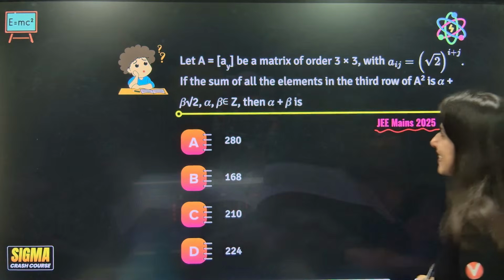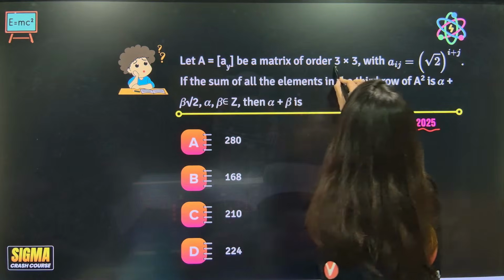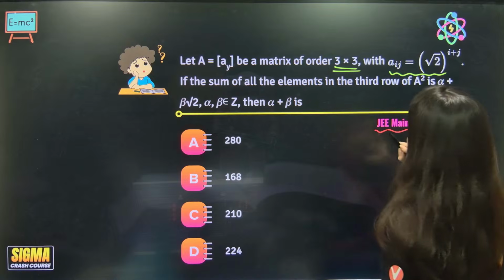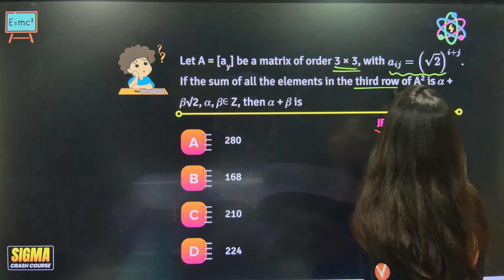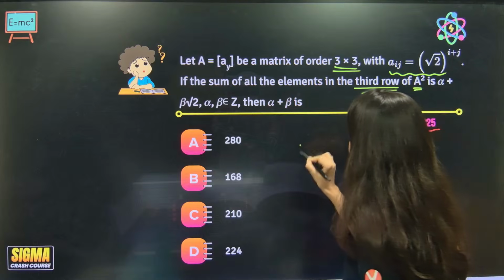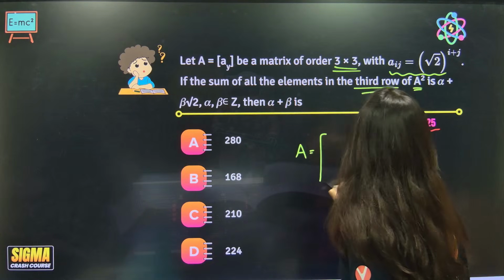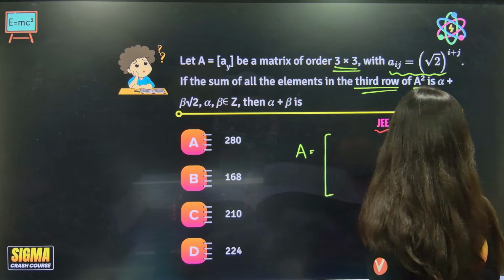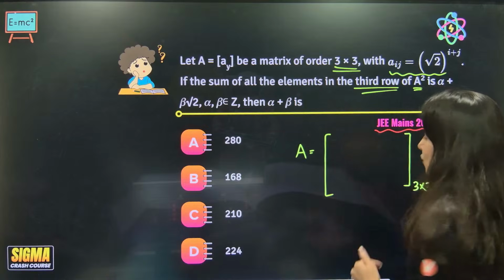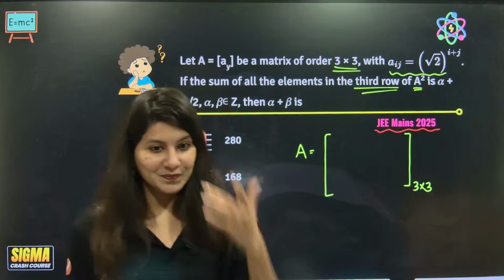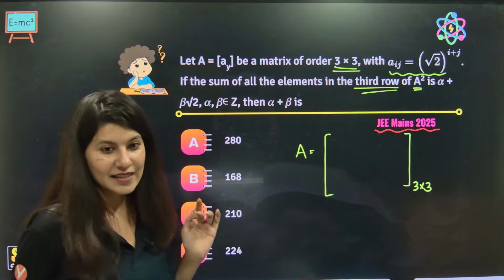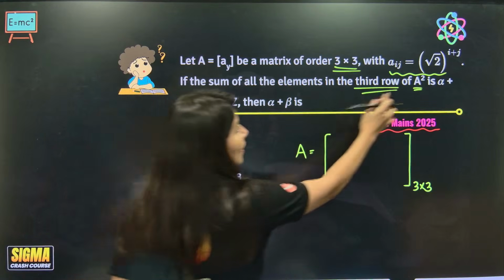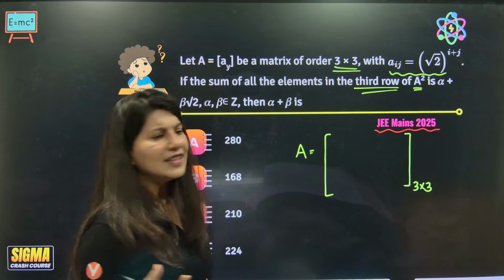Chalo. Back to basics, everybody. A is a matrix of order 3 cross 3, and Aij is given to you. We need the sum of all elements in the third row of A square. First of all, they are giving a formula for creating my 3 cross 3 matrix. Eventually I need to create A square, and once I create A square, I am only interested in its third row. First of all, I need to create the A matrix.